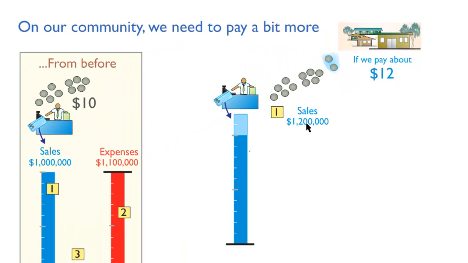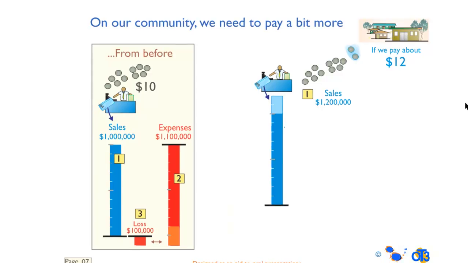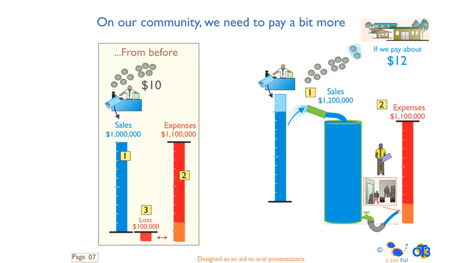And what this does, assuming that people keep shopping, it's not too much of a price rise, too expensive, then we've got $1 million coming in sales. So 500, 600, 700, 800, 900, 1 million. And we get an extra 2 in, so that's 100,000, 200,000, gives us 1,200,000. Now let's just follow through in the tank, and we can see that the sales goes into the tank, down through and out to pay expenses, which are obviously